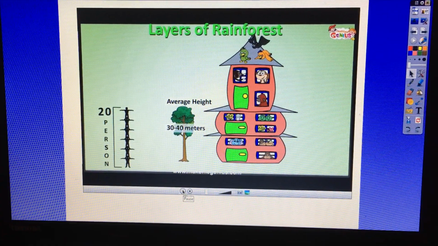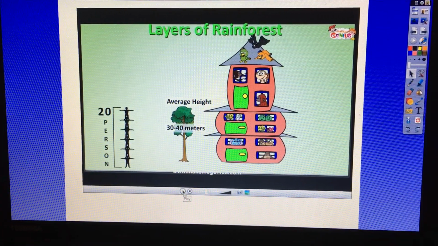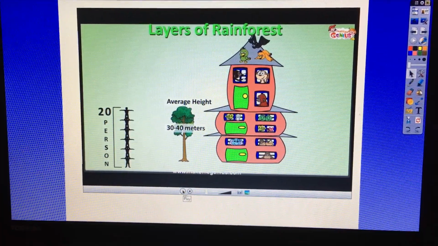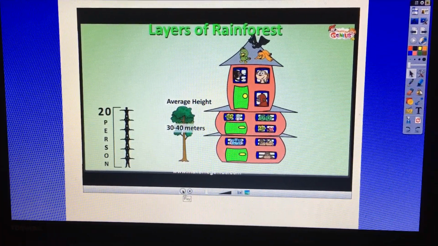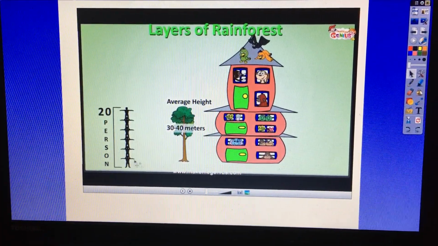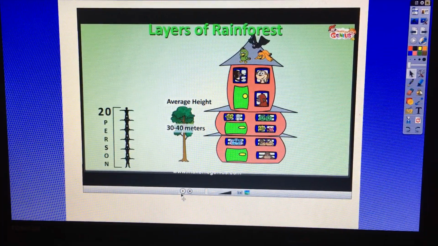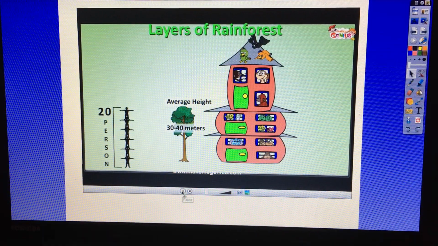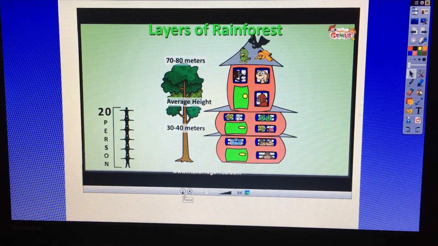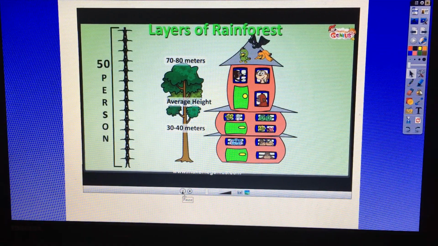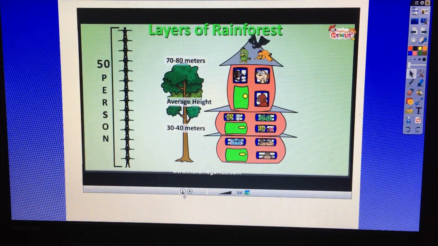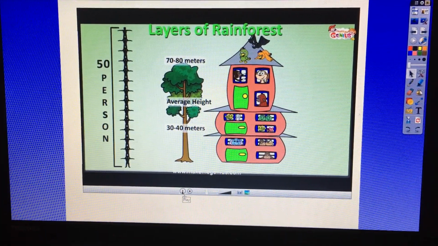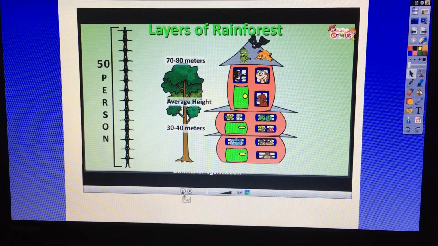Oh, yes. So the average means most of the trees. So most of the trees will be at least 30 to 40 meters, which is like 20 people standing on top of each other. But some of the tallest trees can go up to the height of 80 meters. That is equal to the height of 50 persons standing over each other. So imagine how tall the top layer of trees would be, where the birds would live.